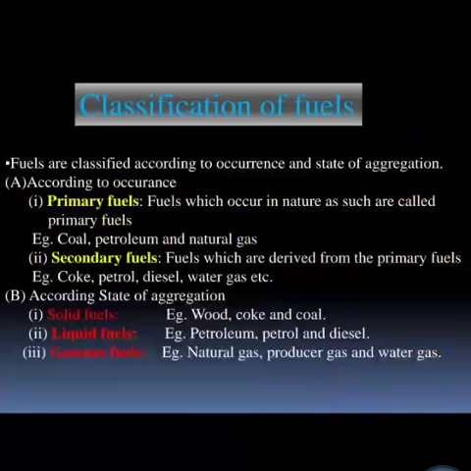Classification of fuel. According to their occurrence, primary fuels are those fuels that are present in nature, known as primary fuel. Examples are coal and petroleum. Next is secondary fuel. It is also known as artificial fuel. Fuels which are derived from the primary fuels are known as secondary fuel. Examples are coke, petrol, diesel and water gas.